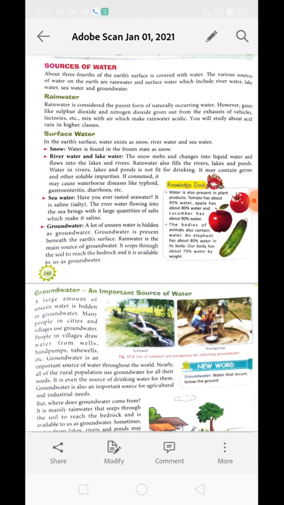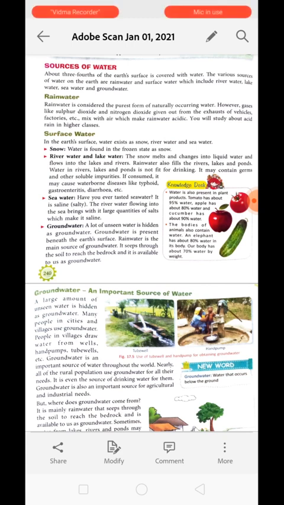The first one is rainwater. Rainwater is considered the purest form of water because it is formed by condensation of water vapor. However, when it falls from the sky to the ground, there are lots of gases in between which get mixed with the water and make it impure.